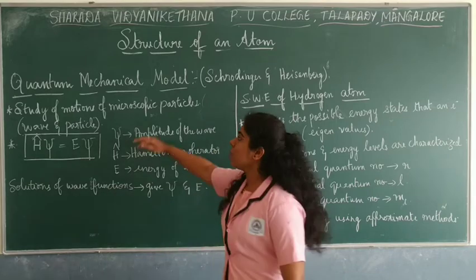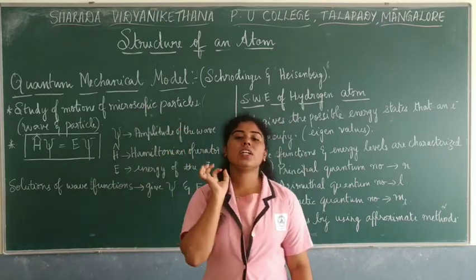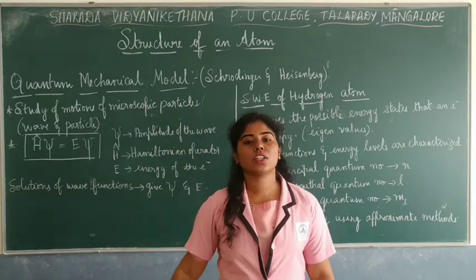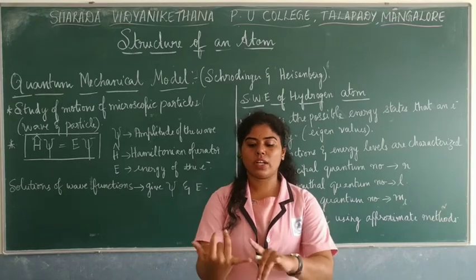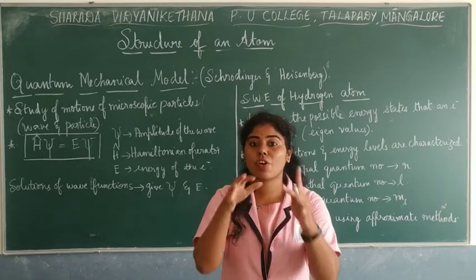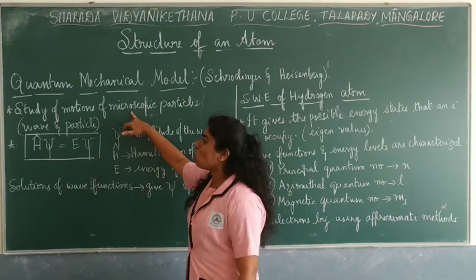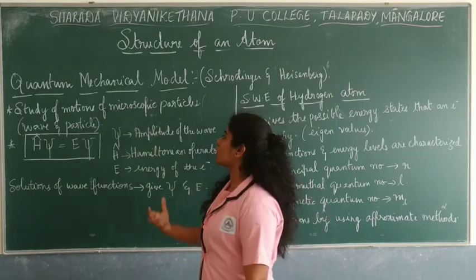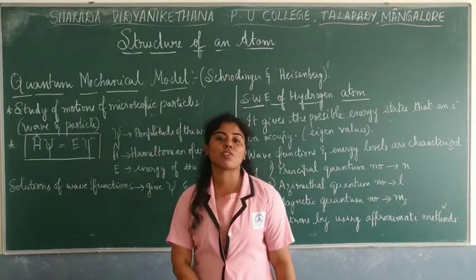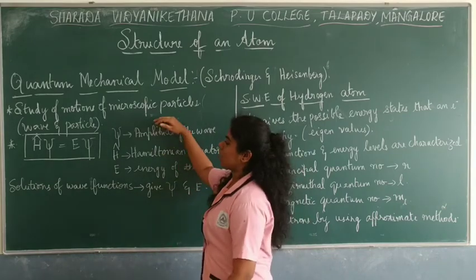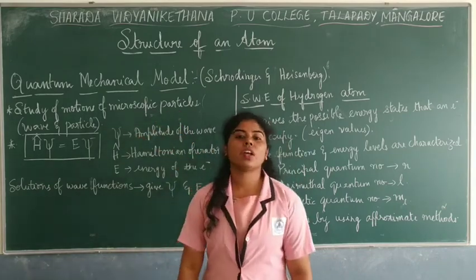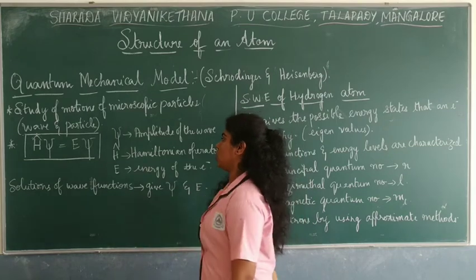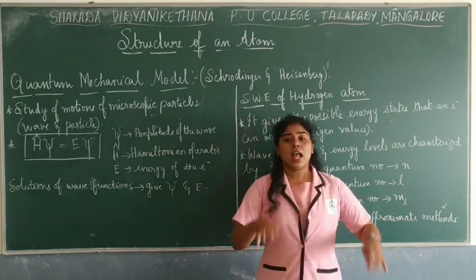But the quantum mechanical model takes into account that the dual nature of matter should be considered. One is the wave nature and the other the particle nature of matter, and it also studies the motion of the microscopic particles. So here they talk about the wave as well as the particle nature of matter.